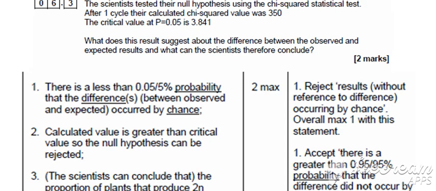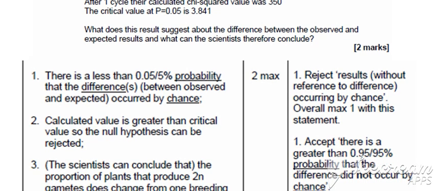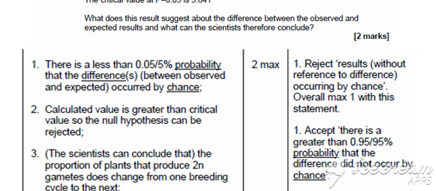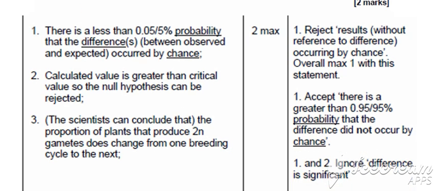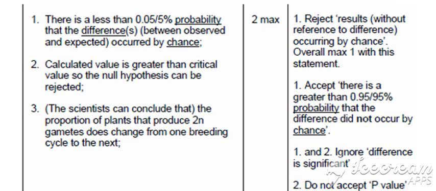So therefore, because that value is greater, then we can conclude that there is a less than 5% or less than 0.05 probability that that difference is due to or has occurred by chance. Therefore, because the calculated value is greater than the critical value, the null hypothesis can be rejected. So the scientists can then conclude that the proportion of plants that produced 2 gametes does change from one breeding